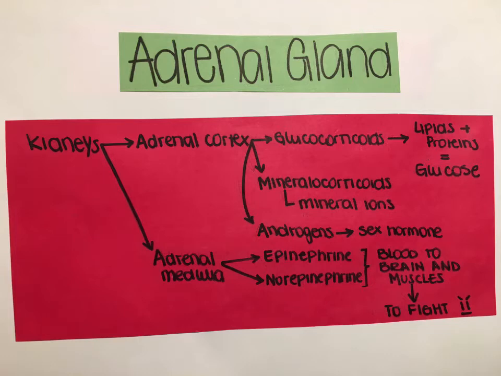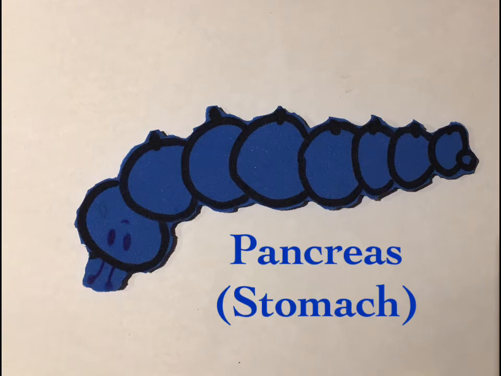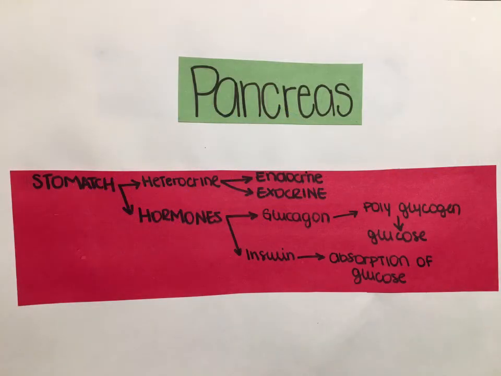In the other part of the adrenal gland, it is the adrenal medulla, which forms epinephrine and norepinephrine that sends blood to the brain and to the muscles to fight. In the stomach, we have the pancreas, which is considered a heterocrine system because it has both endocrine and exocrine system. It produces two hormones, glucagon that transforms glycogen into glucose and insulin that absorbs glucose.